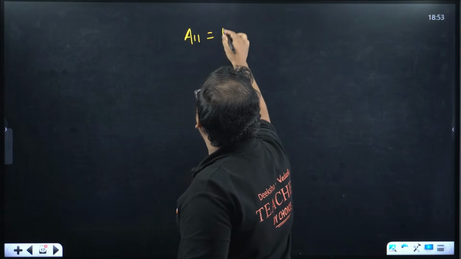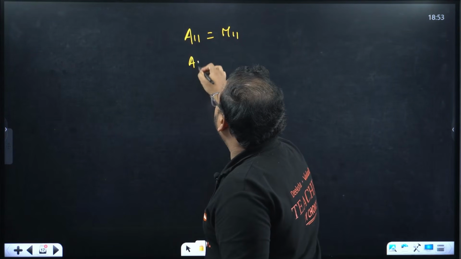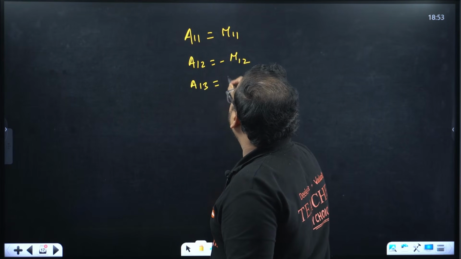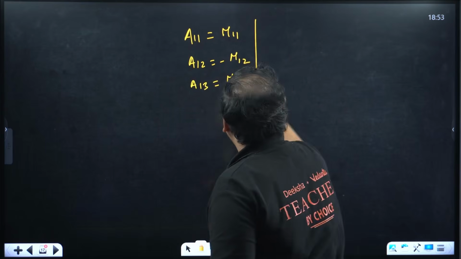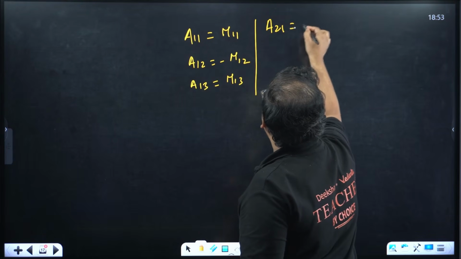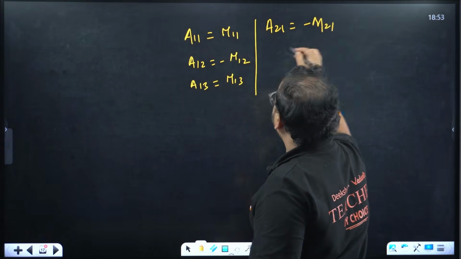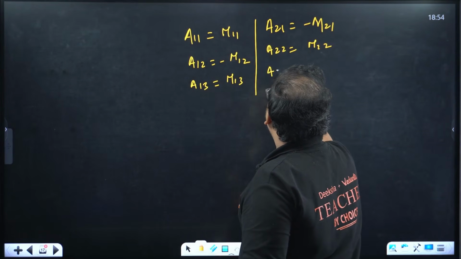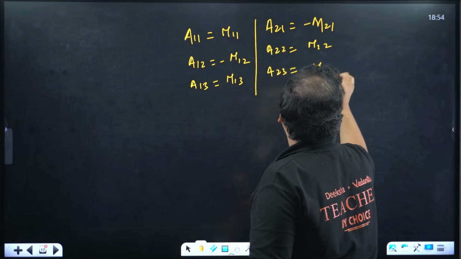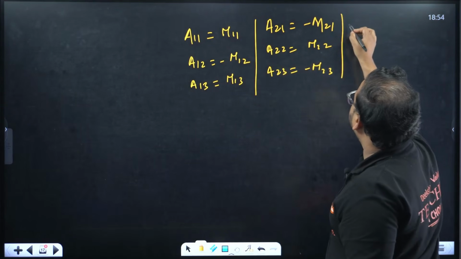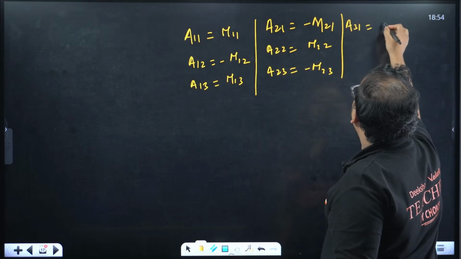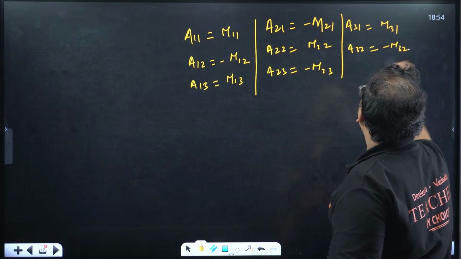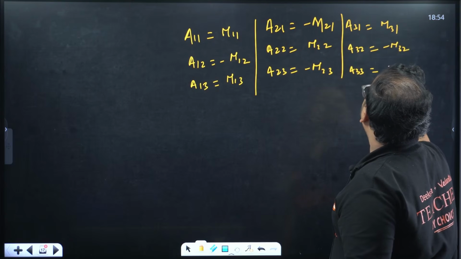A11 will be simply equal to M11. A12 will be equal to minus of M12. A13 will be equal to what? M13. That's the first row. A21 is equal to what? Minus of M21. A22 is equal to what? Simply M22. A23 is equal to what? Minus of M23. Same way, third row. A31 is equal to what? M31. A32 is equal to what? Minus M32.